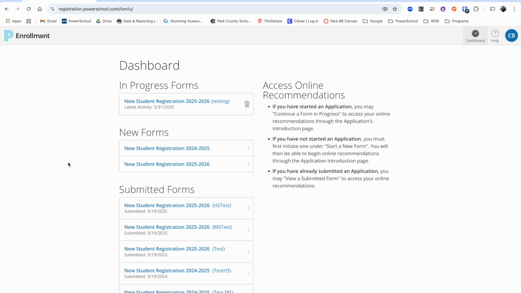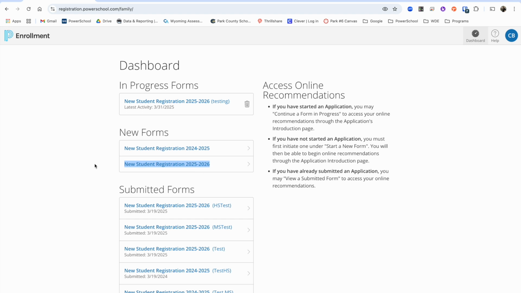In our current system, you will see when you log in that we have a new student registration open for the 24-25 school year. This registration is for students who still intend to enroll and start school in April or May 2025. We also have the new student registration for 2025-2026. This is our kindergarten registration for students starting in August 2025, or for any other new students that will start school in August 2025, as well as anyone who will enroll at any point and start school at any point in the 2025-2026 school year.